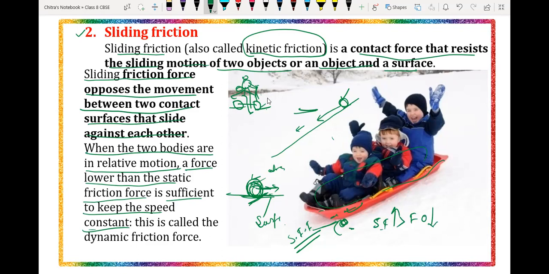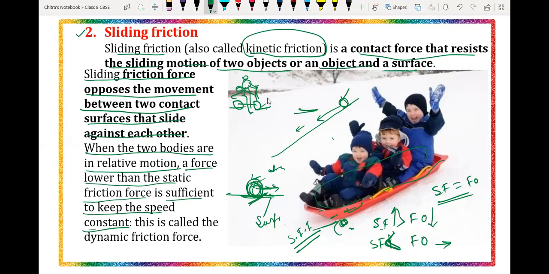If the sliding force is less than the force applied by the object, then the velocity will increase. But if the sliding force is equal to the force applied by the object, then the velocity will remain constant. Understood, everyone? Yes, sir.